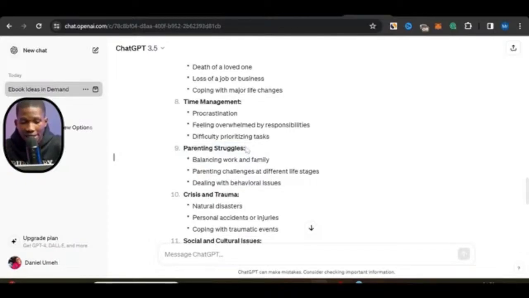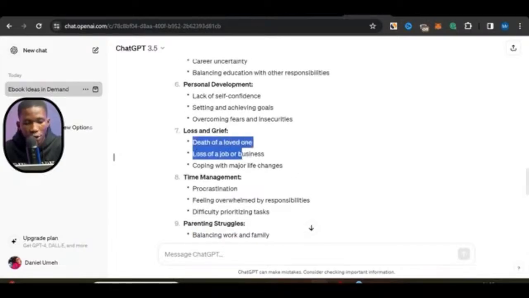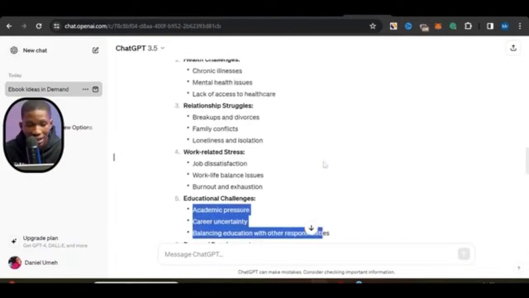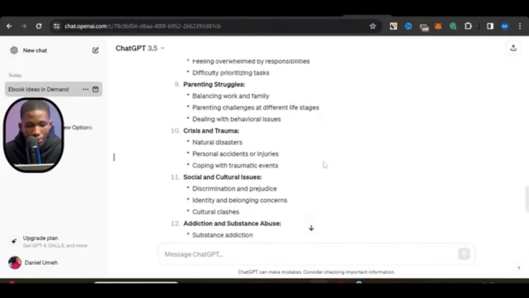We're getting parenting struggles, balancing work and family, parenting challenges at different life stages, loss and grief, death of a loved one, loss of a job, business, coping with major life changes, lack of self-confidence, education challenges, academic pressure, career uncertainty. So you can look at all these things. These are things that people are actually going through.